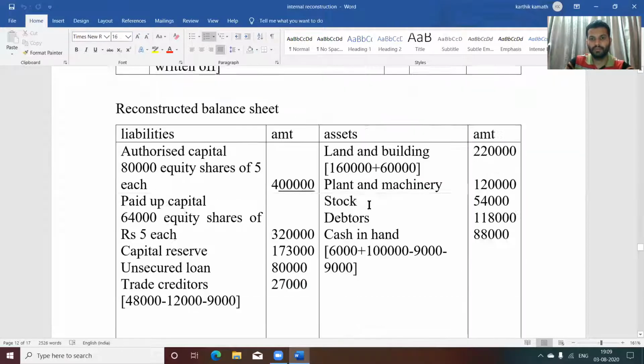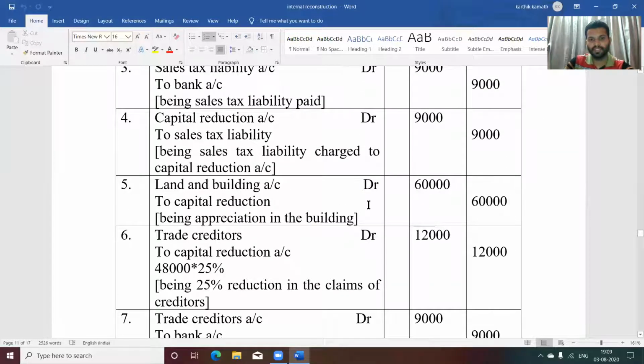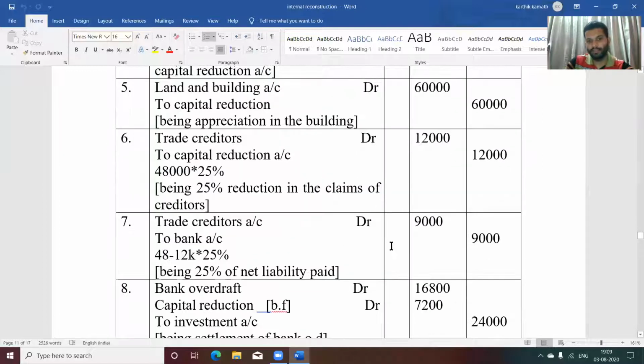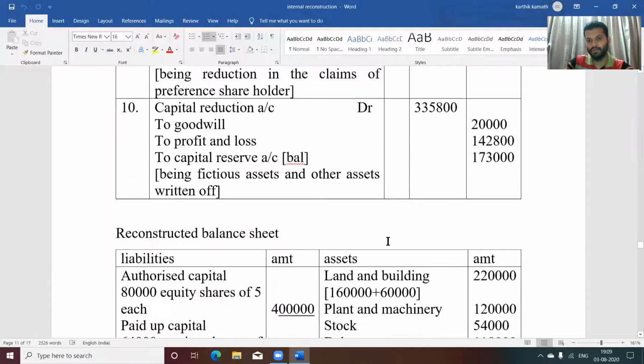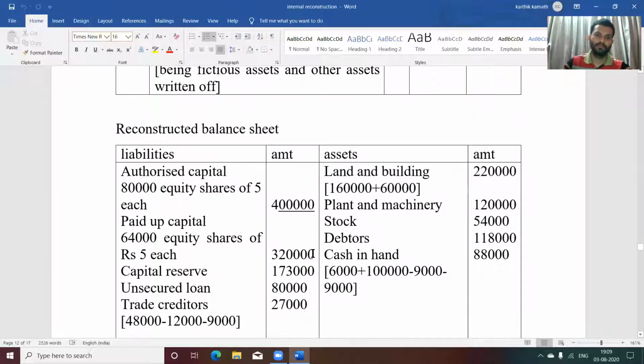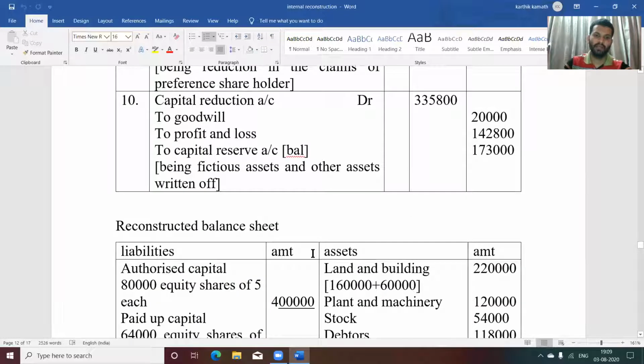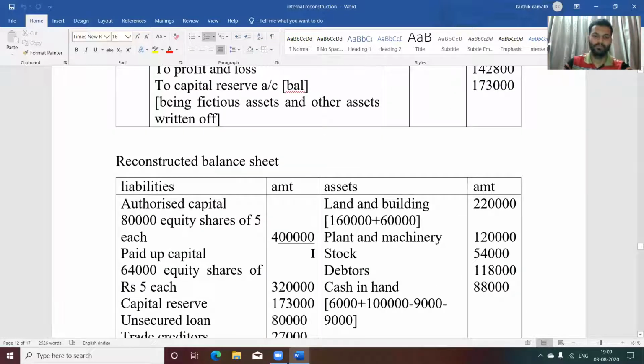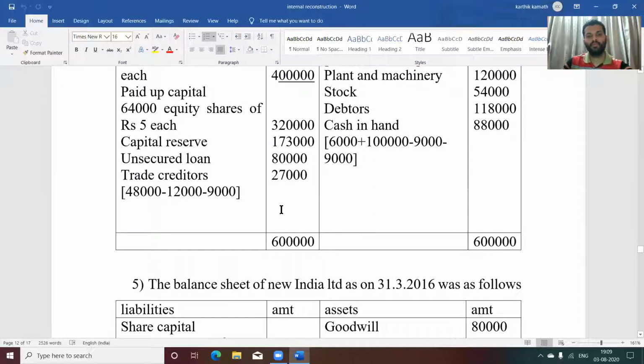And one more thing you need to deduct is trade creditor to bank. Again trade creditor net liability is paid off. That also you need to deduct from cash balance. You will get 88,000. If you do the total of both sides, you will get the answer as 6 lakh. So this is how you are going to solve the problem. Be careful with the journal entries and paid up capital also. Now we will move on to the next problem, that is the balance sheet of New India Limited.